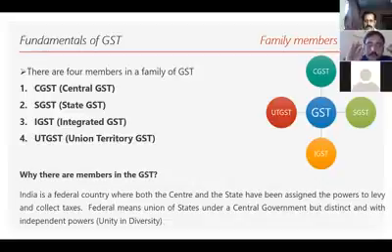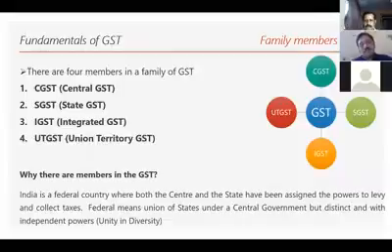So for that purpose, GST has 4 family members. CGST, that means central, is one member of GST. That means in the entire GST process, central will have a role. And State GST is another member. In the entire process, state will also have a role to play. And then IGST: central we have talked about, state we have talked about. What is IGST?